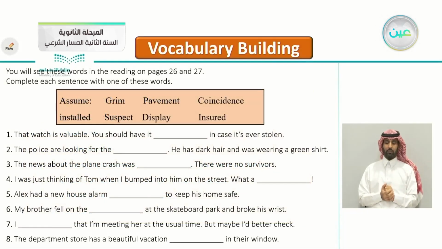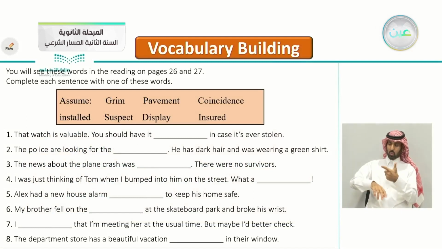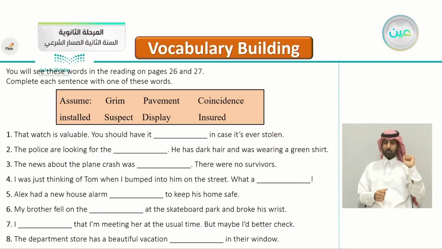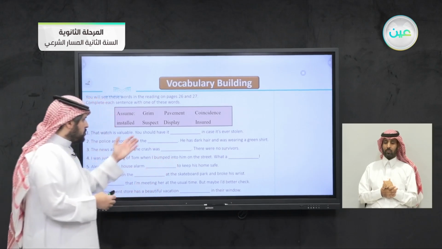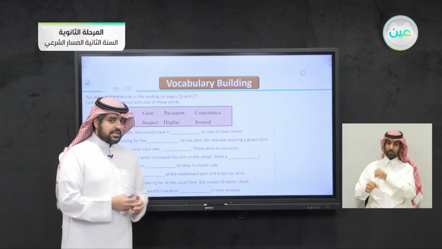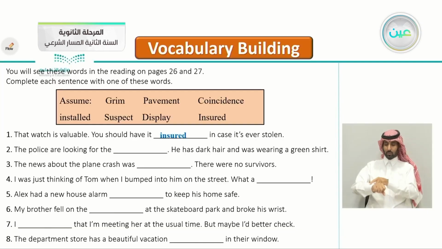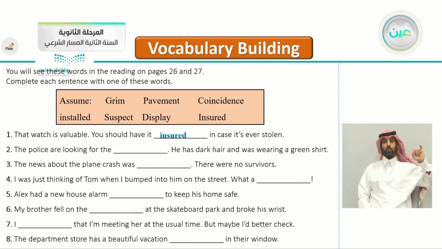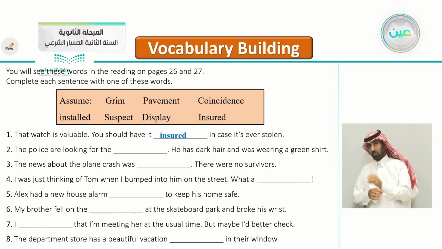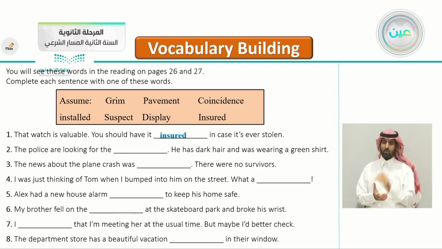Okay, let's answer the first one. That watch is valuable. You should have it in case it's ever stolen. If you have any valuable thing, you have to what? You should have it in case it gets stolen. Yes, that's correct. Insured. You should have it insured in case it's ever stolen, so they can give you a new one or maybe give you its value in money.